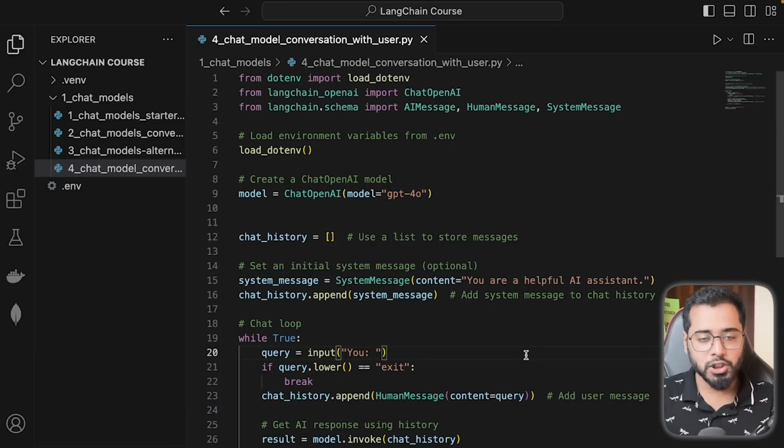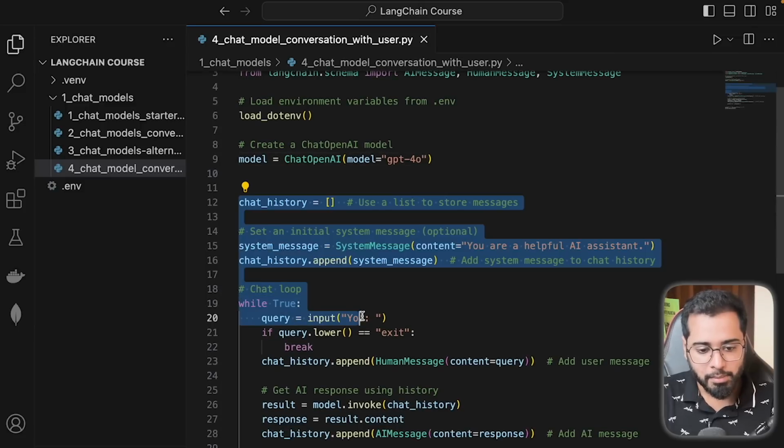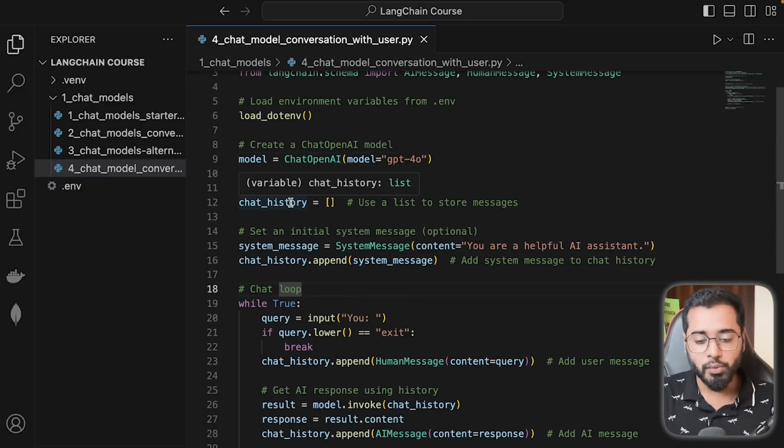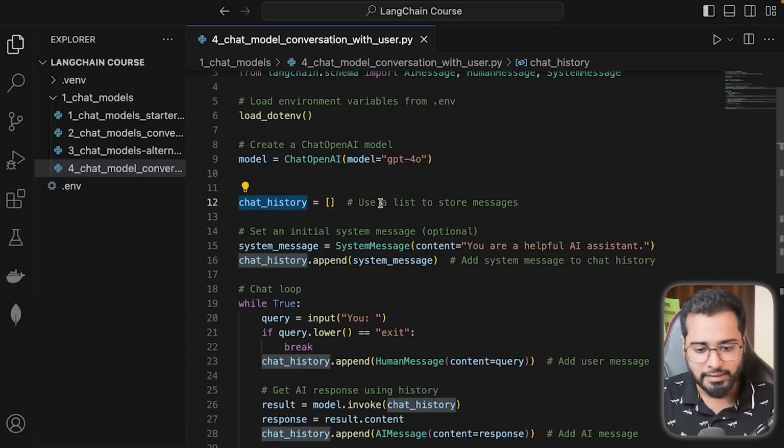Let's actually see how we can implement this in the code. As usual, as we've done in the previous sections, we are initializing our model right here, and then we are loading all the environment variables. Now this is where it starts to get interesting. Very similar to the list that we had two sections ago, we're still going to work with a list here. The list is going to have AI messages, system message, human messages. But this time we're not going to have it hard coded. Instead, we're going to be adding things dynamically. So to start off, we have an empty list here called chat history.